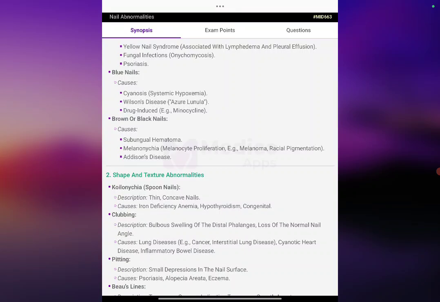Blue nails: causes include cyanosis, systemic hypoxemia, Wilson disease with azure lunula, and drug-induced causes like minocycline. Brown or black nails: subungual hematoma, melanonychia, melanocyte proliferation, melanoma, racial pigmentation, and Addison's disease.